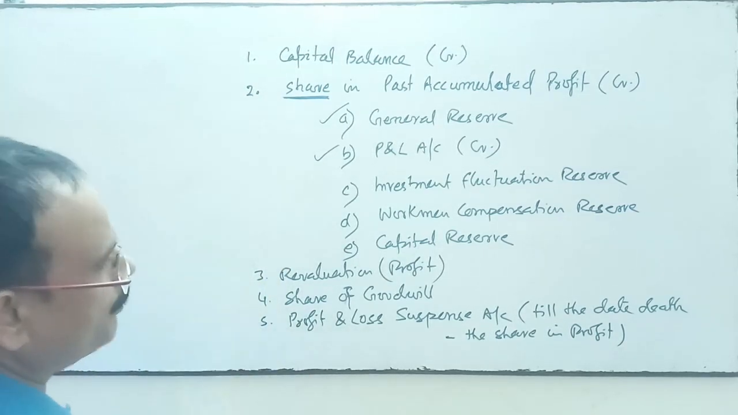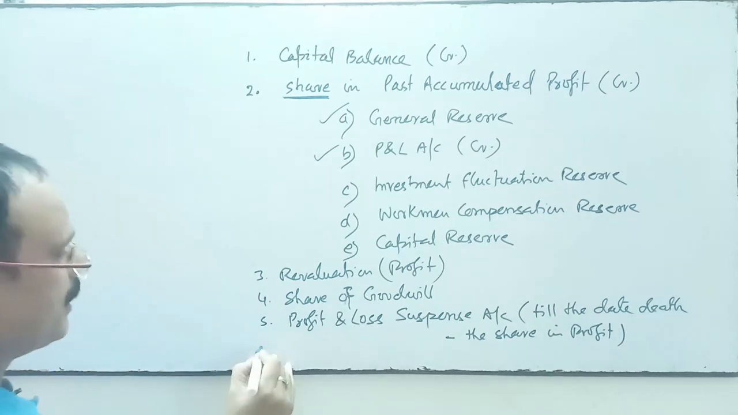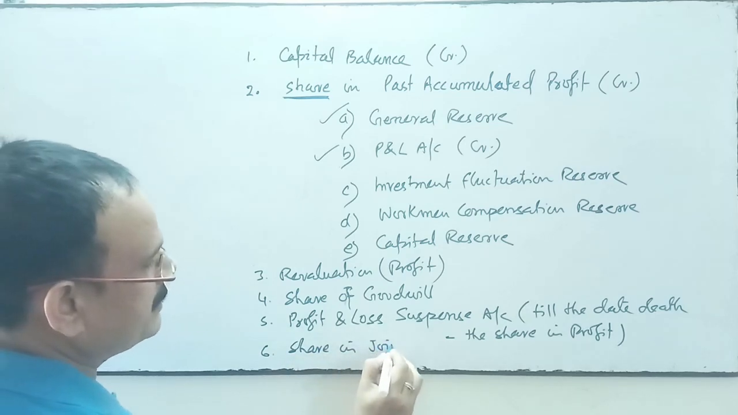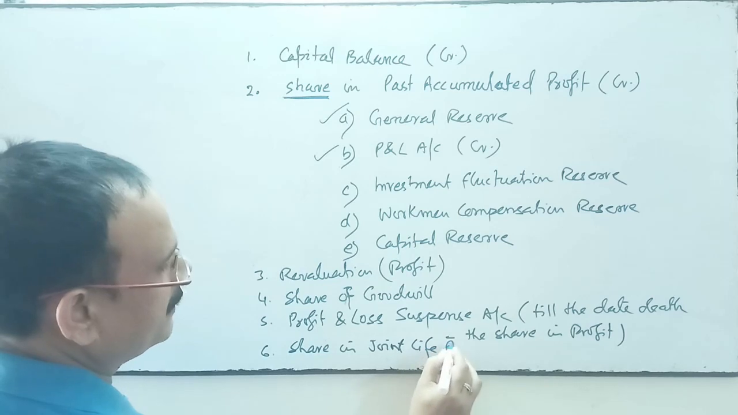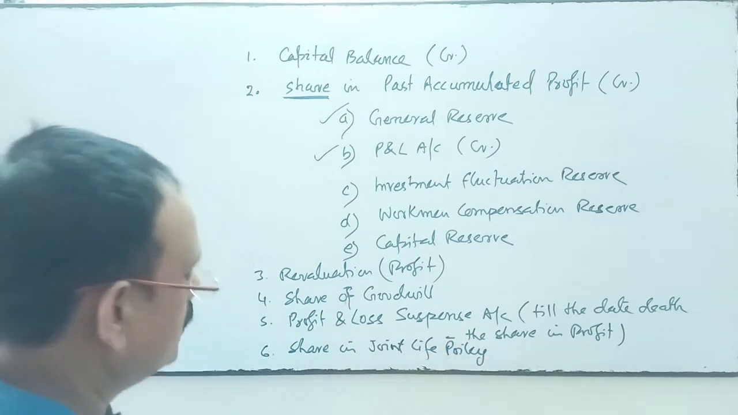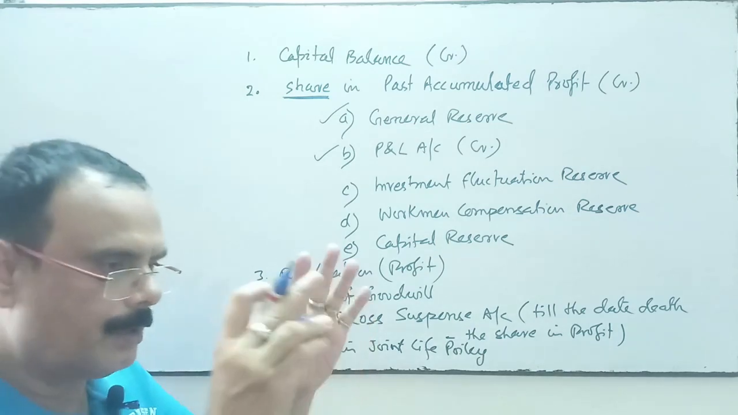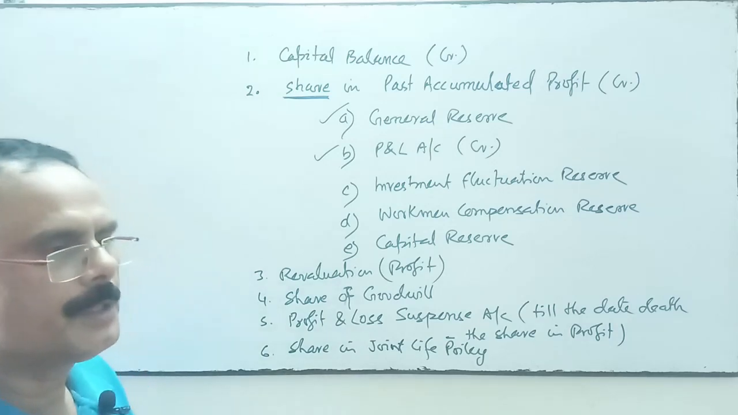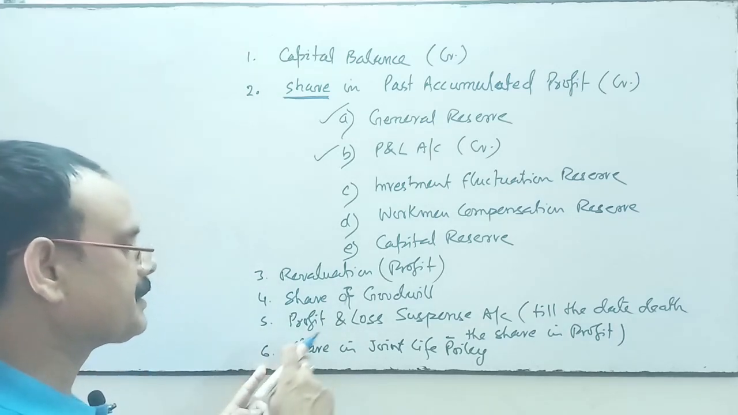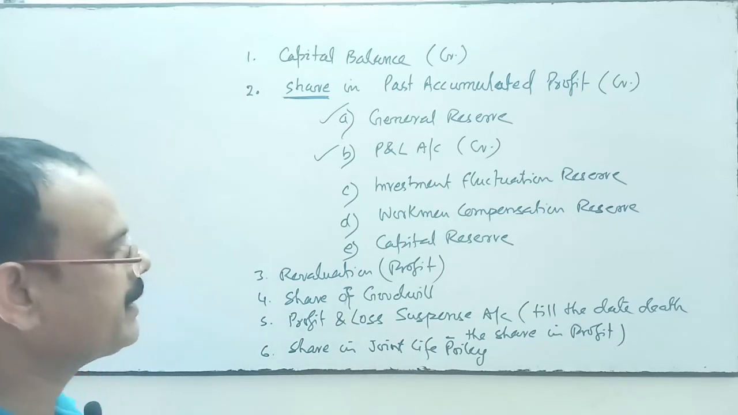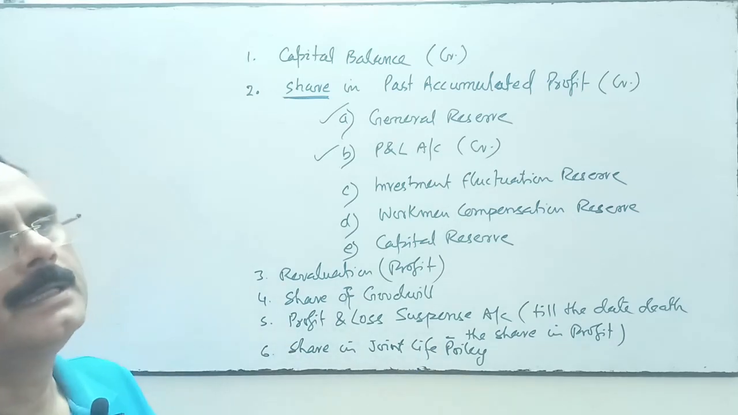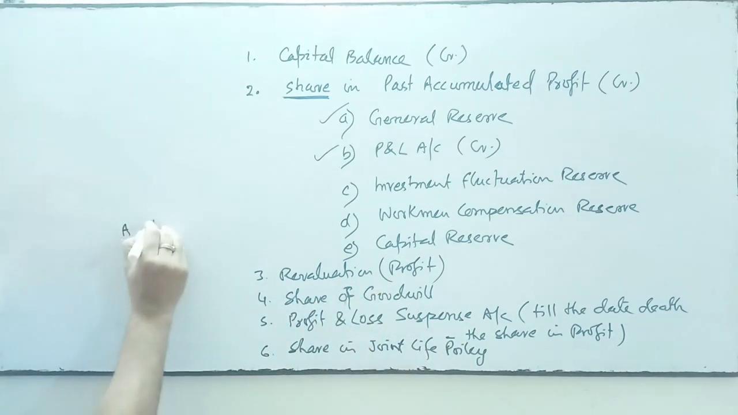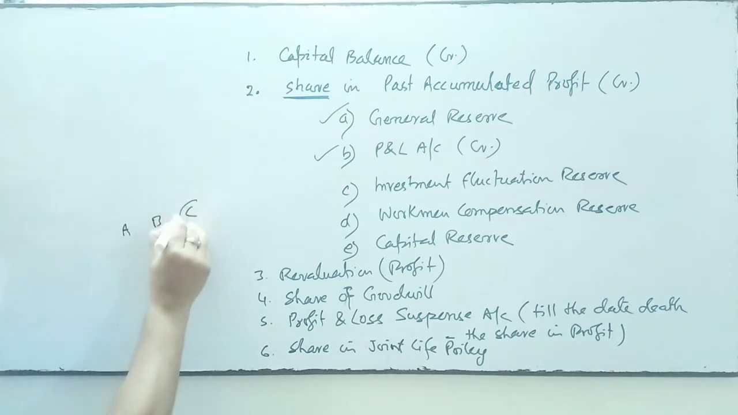So this amount will be credited, and one more amount, share in joint life policy. If the firm has taken a joint life policy on all the partners, and if one partner dies, the policy will be matured. When the policy matures, that amount will be transferred to the deceased partner's capital account on the credit side as per their profit sharing ratio. As I said, suppose A, B and C are partners. C died.